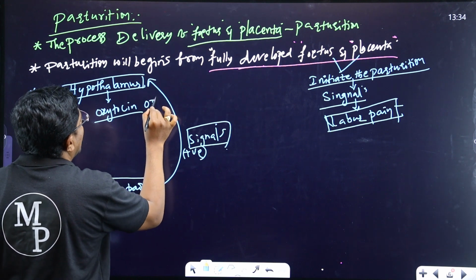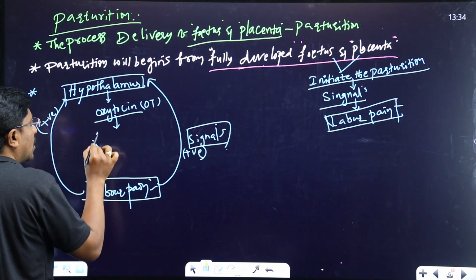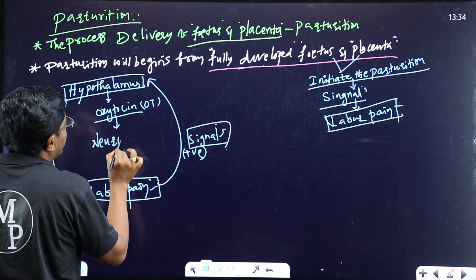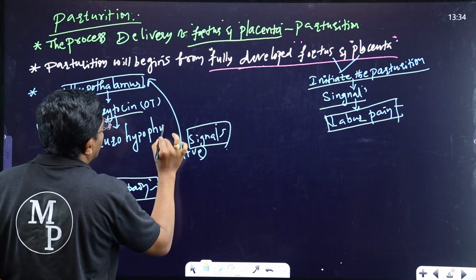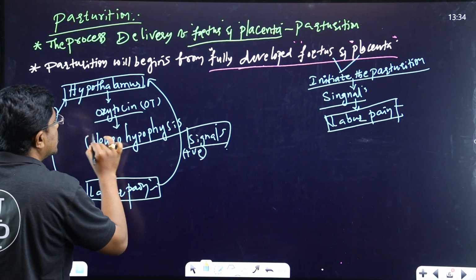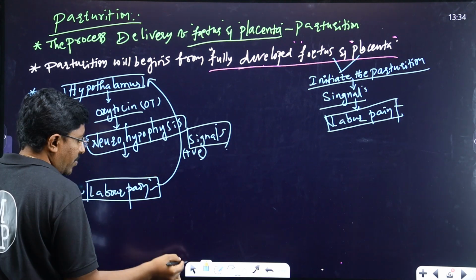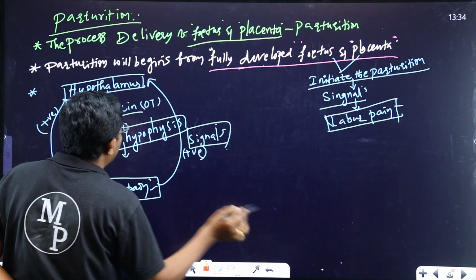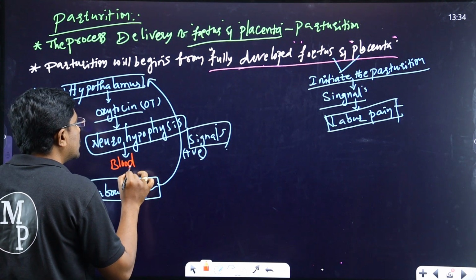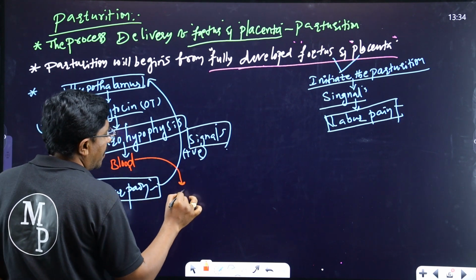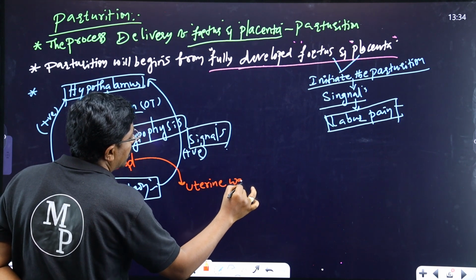Oxytocin goes into the neurohypophysis, or posterior pituitary. From the neurohypophysis, it is released into the blood. Through the blood, this oxytocin reaches the uterine muscles, the uterine wall.